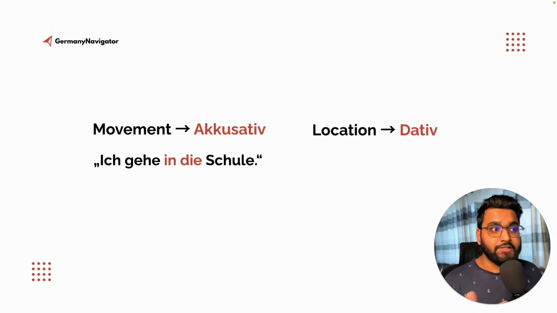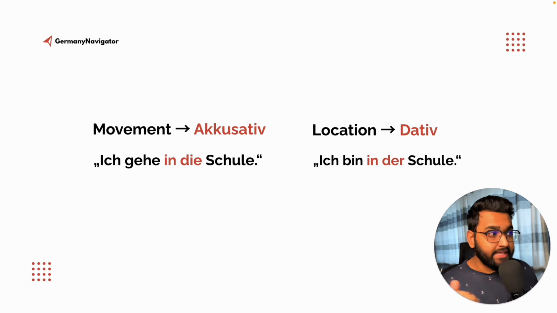Here's an example. Ich gehe in die Schule. I'm going to school. I'm going towards something. So that means there is a movement. That's why it's accusative. Ich gehe in die Schule. On the other hand, ich bin in der Schule. So in this case, you don't say ich bin in die Schule. You say ich bin in der Schule. Because in this case, you don't have any movement. You are staying at a location. Ich bin in der Schule.